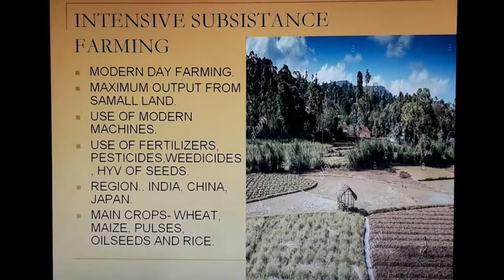We have another type, intensive subsistence farming. It's a modern day farming. The maximum output from a small piece of land is obtained here. We use modern technologies and machines, fertilizers, pesticides, weedicides, and high-yielding varieties of seeds. India, China, and Japan are famous for intensive subsistence farming. The main crops of this region are wheat, maize, pulses, oilseeds, and rice.